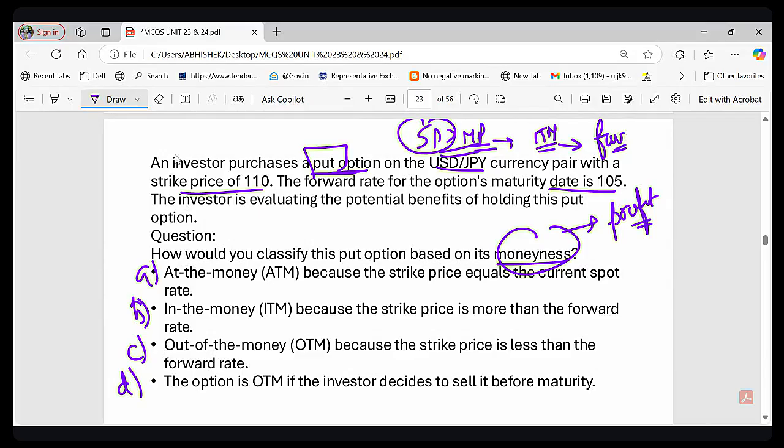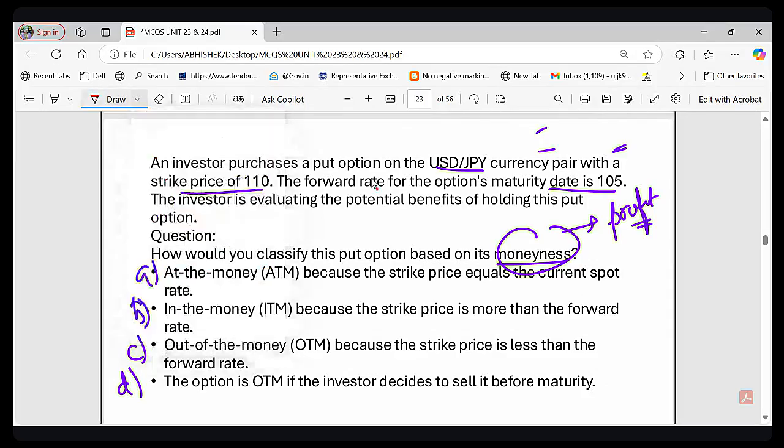So in this case what is the strike price? Strike price is 110, right? As you can see, in this case the strike price is 110, and the forward rate is 105. So since 110 is greater than 105, this put option is profitable.